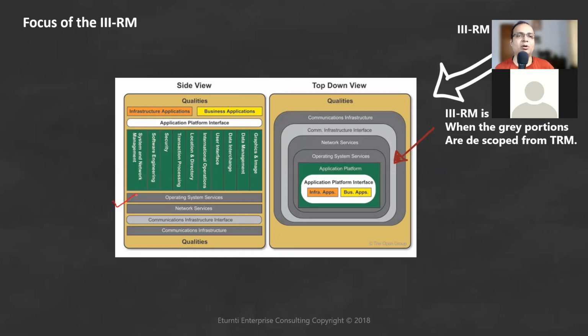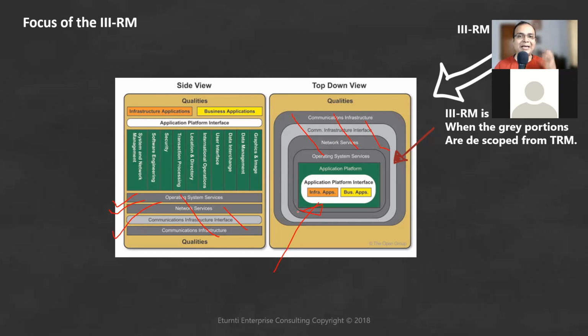I'll not care about the operating system, network, then communication protocols. I'll descope all of these things from my scope, so they are all grayed out. I'll only focus my efforts on building my application. I just want the application to run, with a business side and an infra side. I'll only concentrate on this green box that you see here.